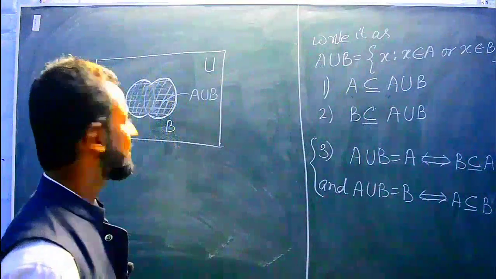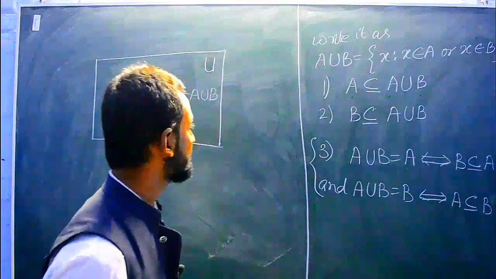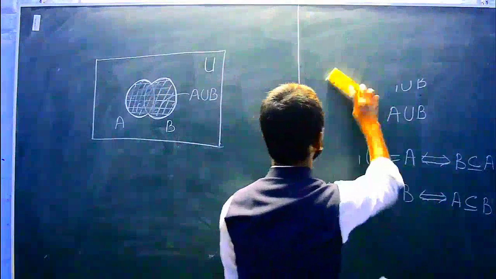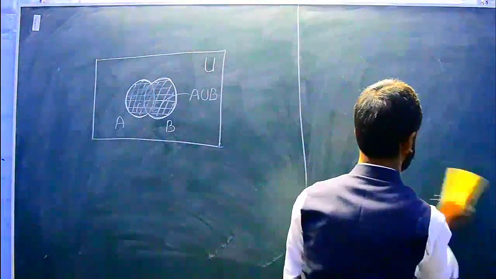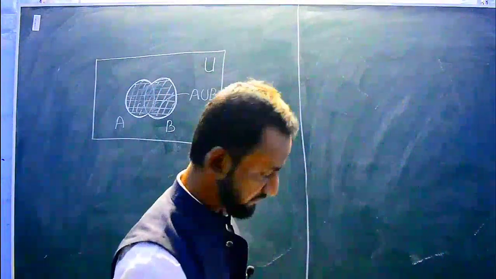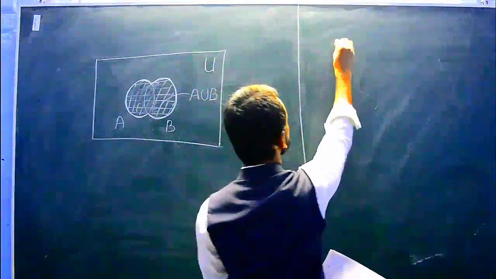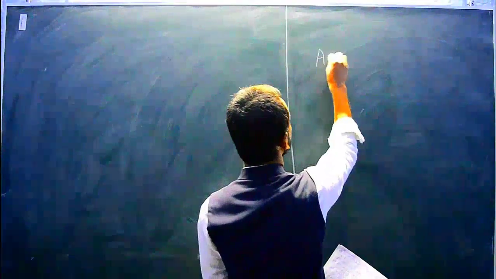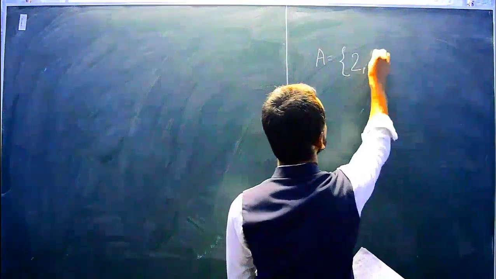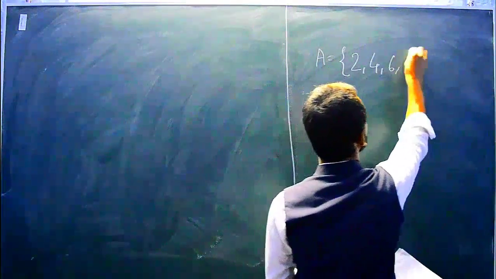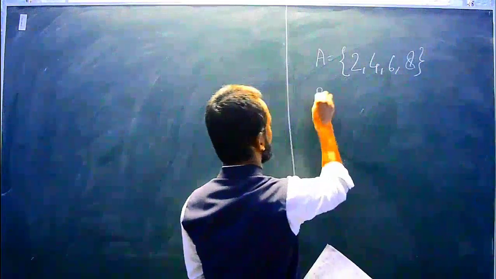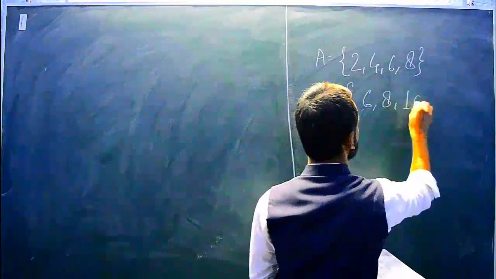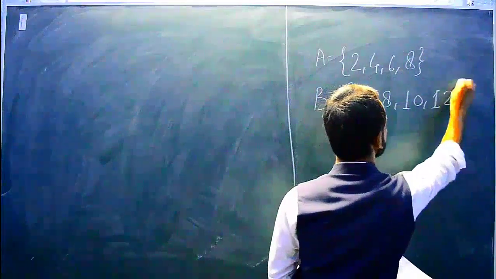Before going to intersection, we can take a few examples. Hope you have noted down. We take two sets, A equal to 2, 4, 6, 8, and another set B equal to 6, 8, 10, 12.